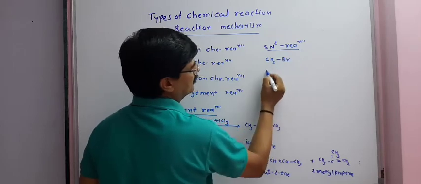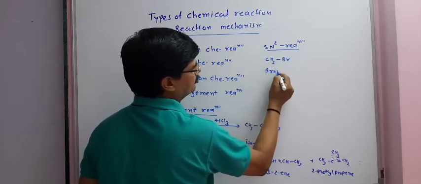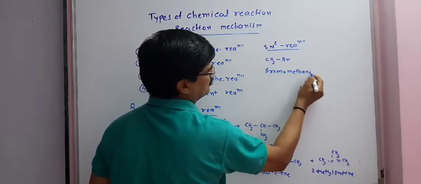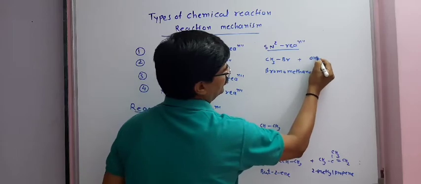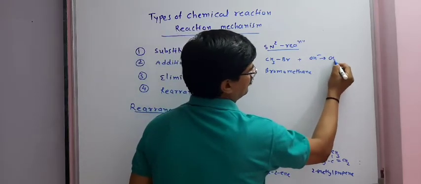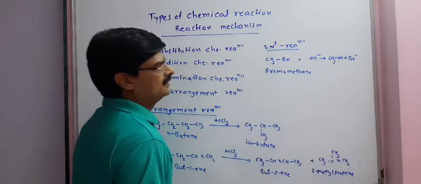CH3Br, bromomethane, with nucleophile OH minus gives CH3OH and Br minus.